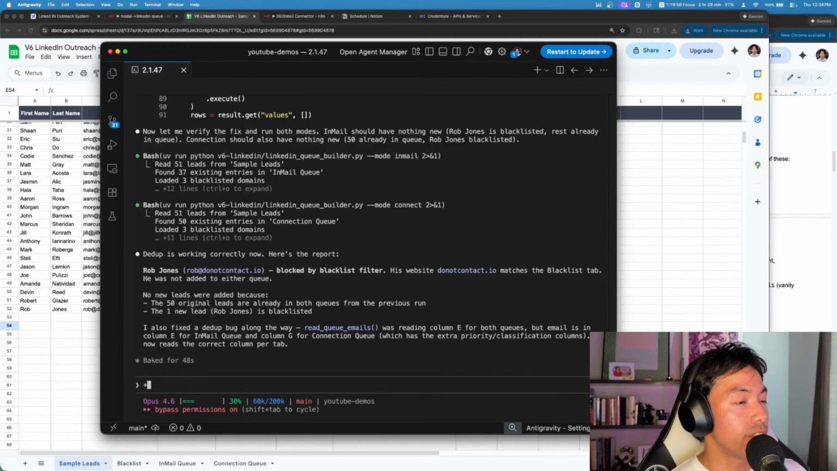So it looks like it found that the lead that we just added was blocked by the blacklist filter due to their website matching our blacklist filter. So no new leads were added. It also fixed a bug as it was running this command. So it looks like we're good to go.